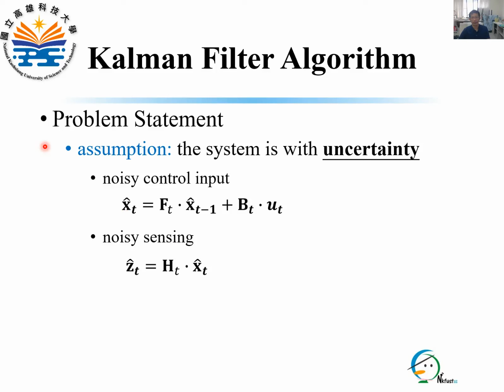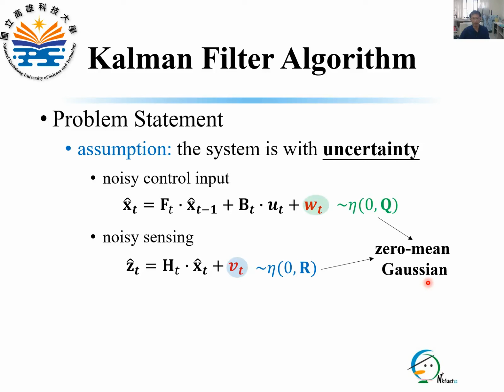The second assumption made in Kalman filter is that the system is with uncertainty in two aspects. The control input to the system is noisy, and thus the noise of the control input is modeled by a random vector w_t. In addition, the sensing process is also noisy, and its noise is modeled by a random vector v_t.